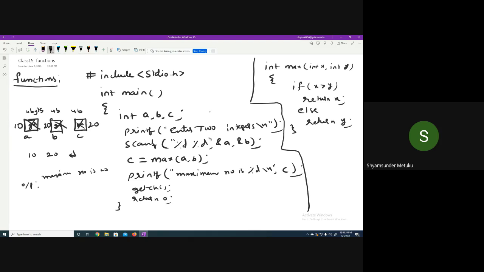But the only difference is the logic of finding the maximum of a and b. I'm not writing it in my main program. Instead, I'm writing it in some function which is called max. The name of the function is max.